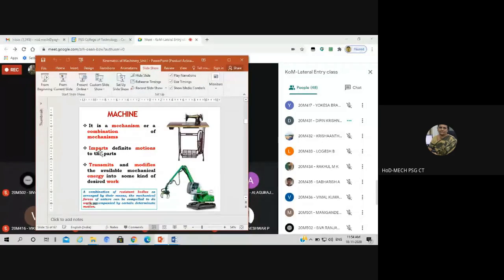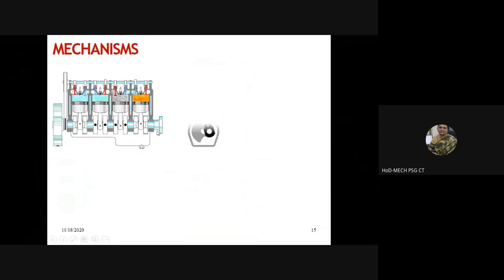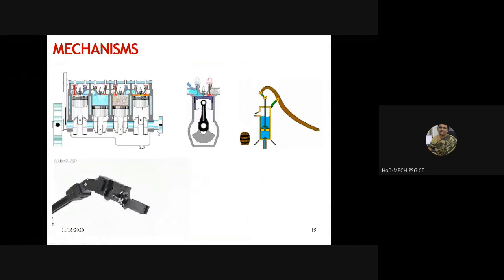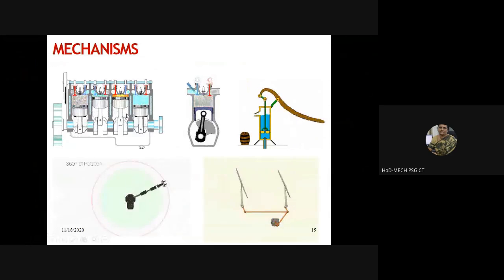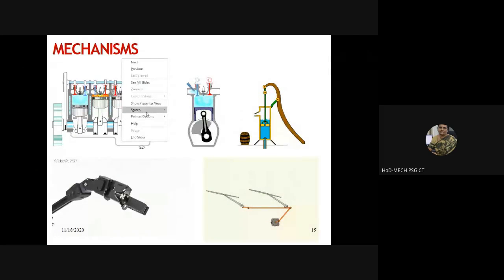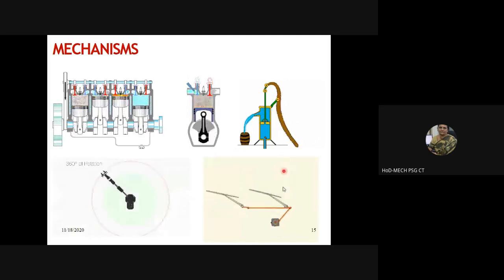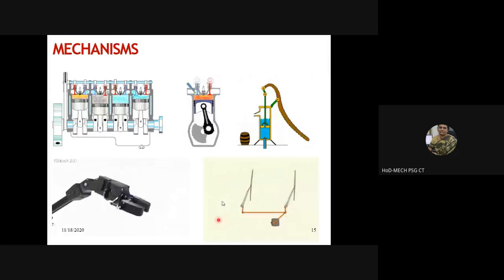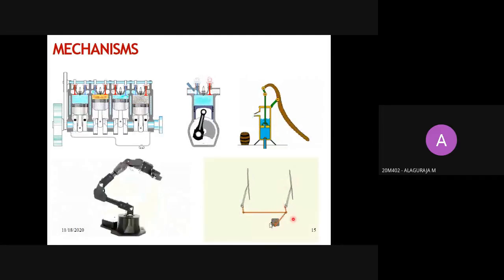Okay, so in all of these, for example, you can look at some of these that you have here. All of these are mechanisms. Now, tell me what this is.